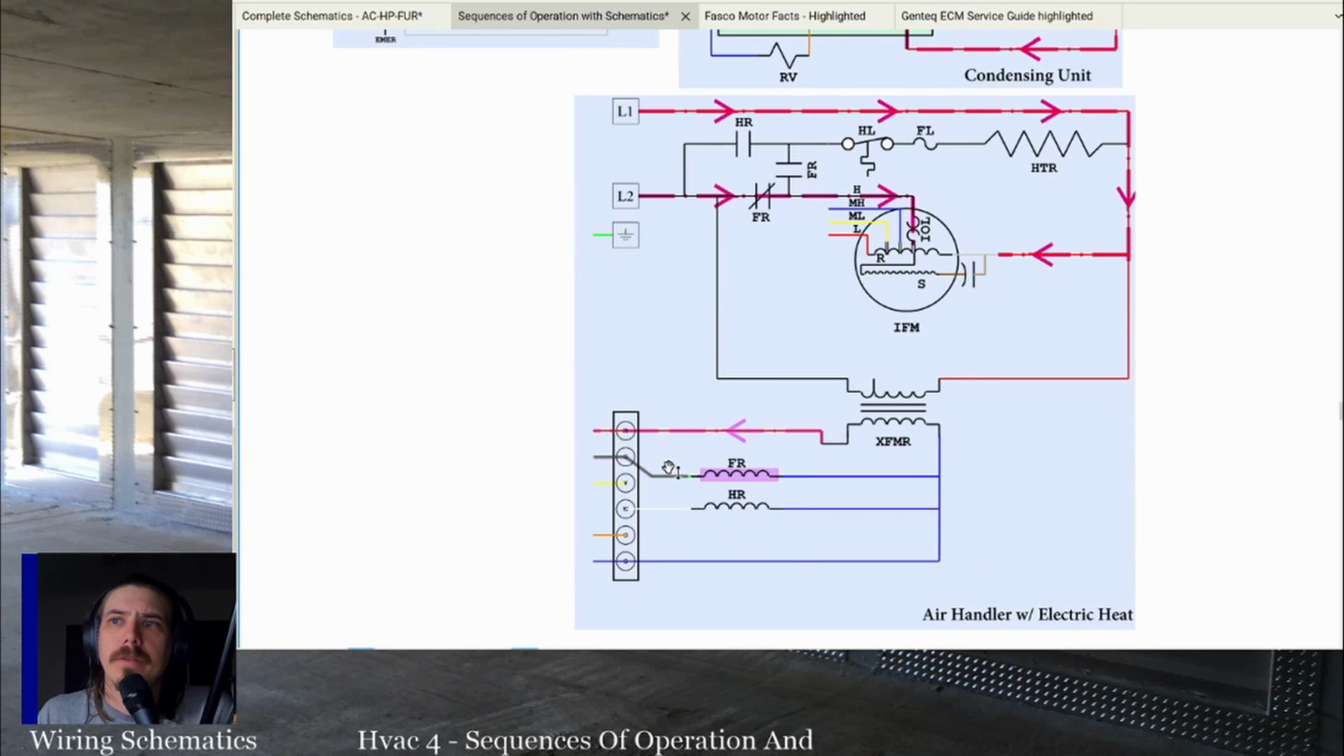G sends power to the fan relay coil, opening this set of fan relay contacts, closing this set of fan relay contacts. Power is sent to the blower motor. L1 is constantly tied on to the other side of the blower motor.